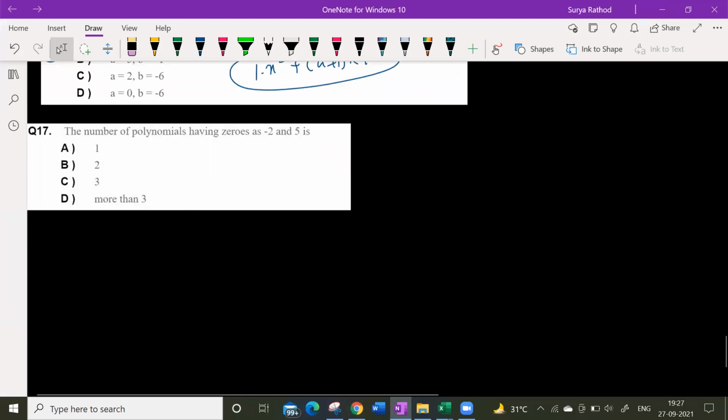The number of polynomials having zeros as -2 and 5. Guys, here basically, if 2 zeros are there, which means zeros as -2 and 5. If 2 zeros, it means quadratic, yes. If 3 zeros, 5 zeros, it means a 5th degree equation, yes or no? You understand?